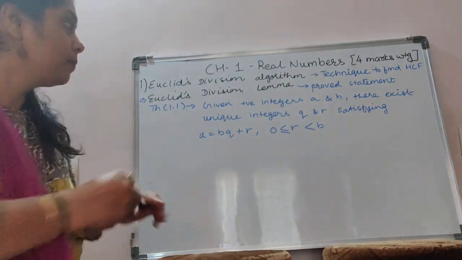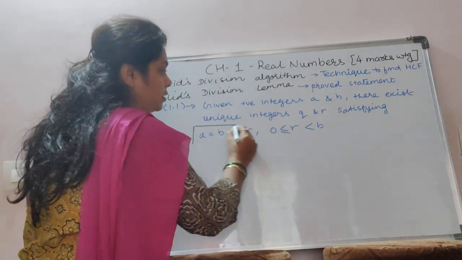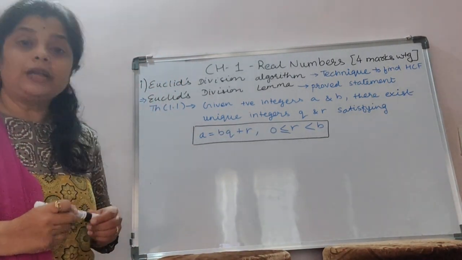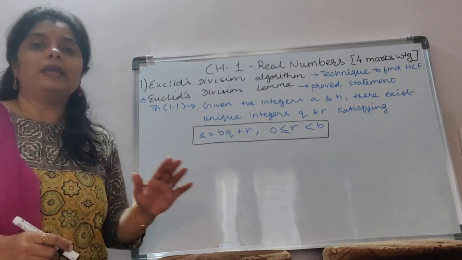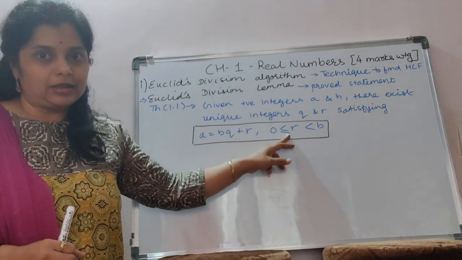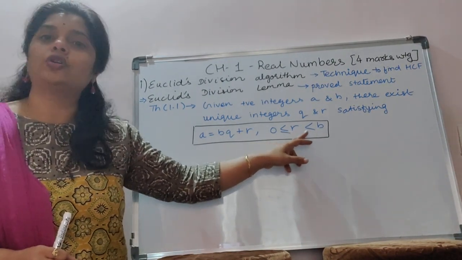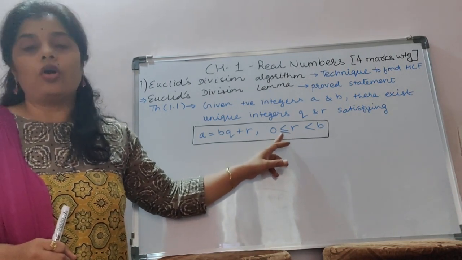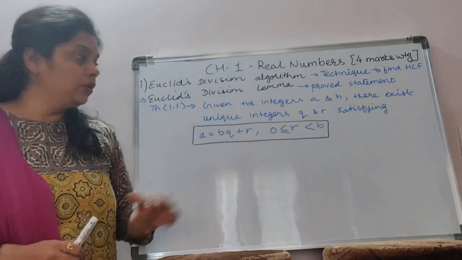This is the main thing that you have to remember: a = bq + r, and don't forget the condition that r is always less than b and r may be 0 or greater than 0.